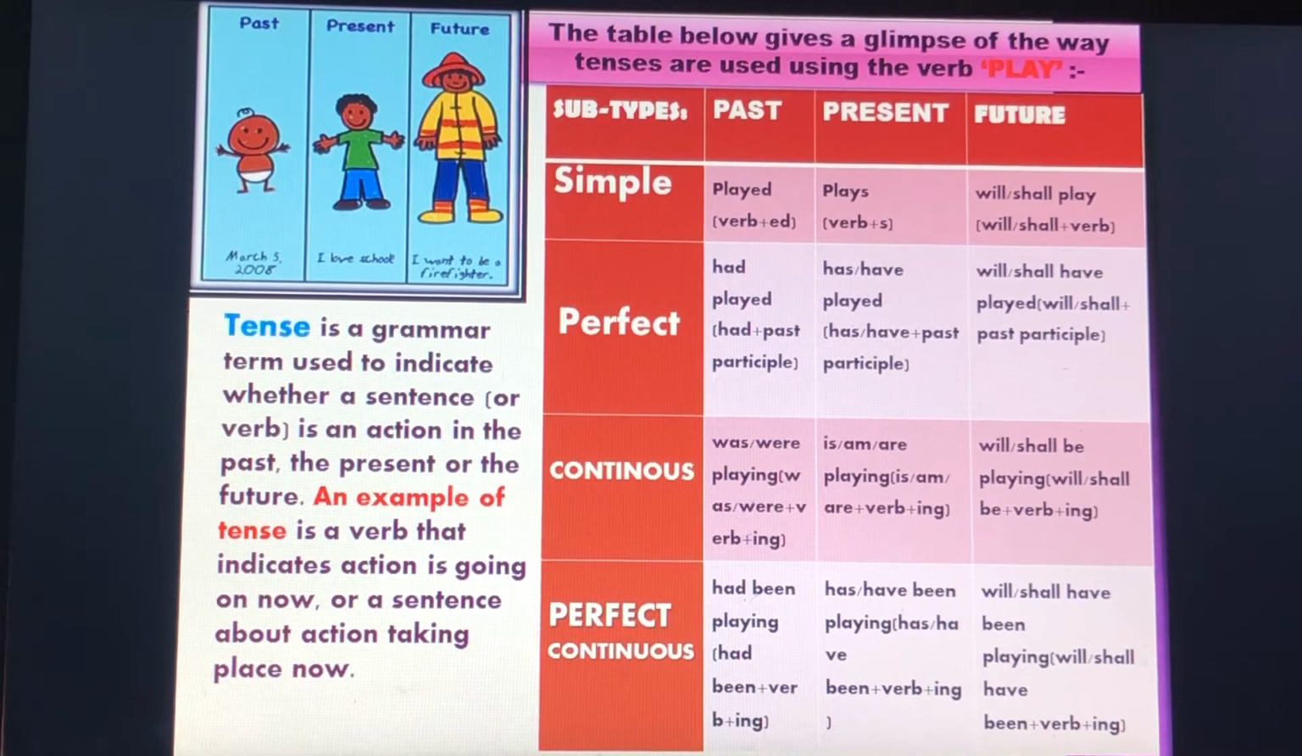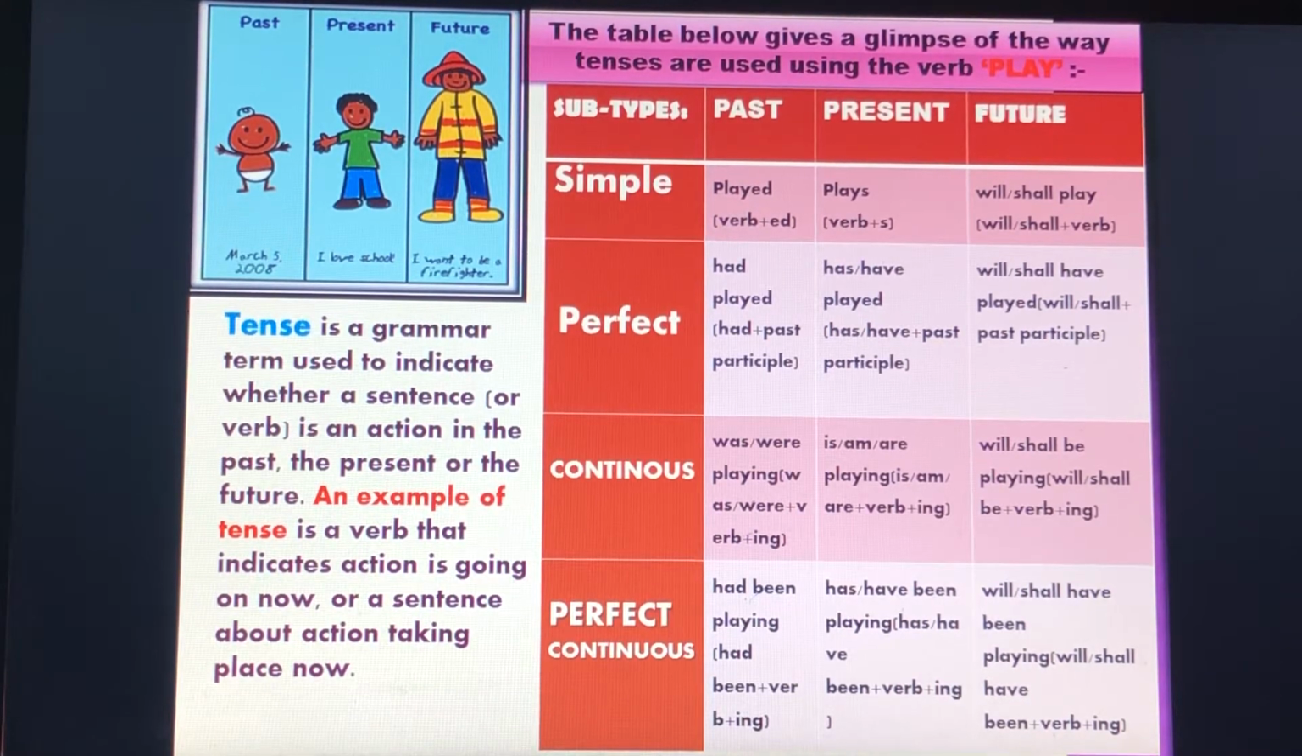Continuous. Was, were: we are using it in past continuous. Was or were plus playing, that is was or were plus verb plus ing. Here the verb is play and we are adding ing. For present continuous, is, am, are will be used with the word playing: is, am, are plus verb plus ing. For future we will be using will or shall be playing, will or shall be plus verb plus ing. So in the continuous tenses we are putting ing.